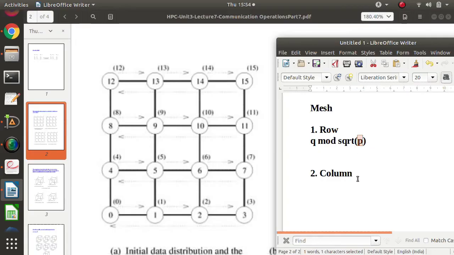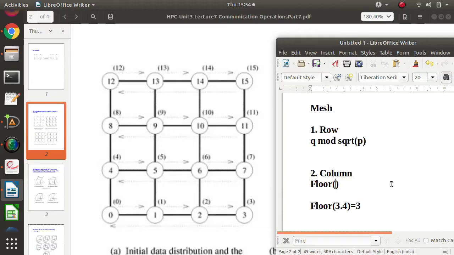And column-wise, it will perform floor. In mathematics we have learned the floor operation. The floor of 3.4 is 3 only. Likewise, you take the lower integer. This is a floor operation.